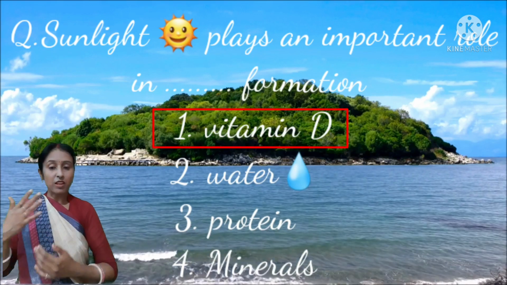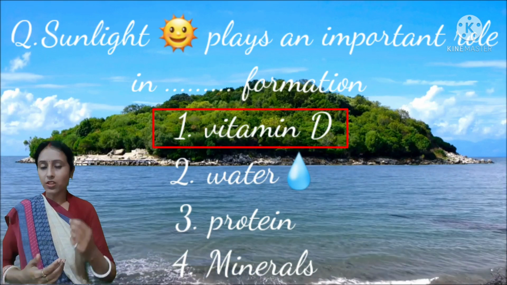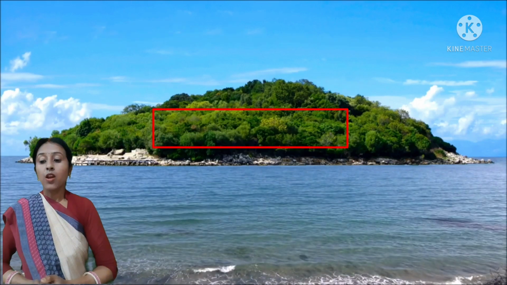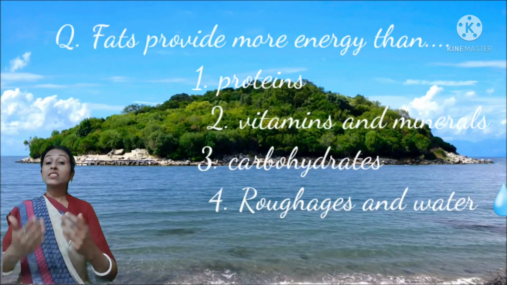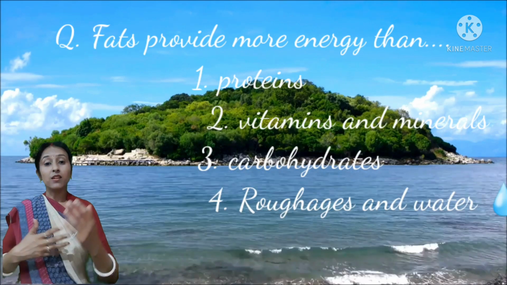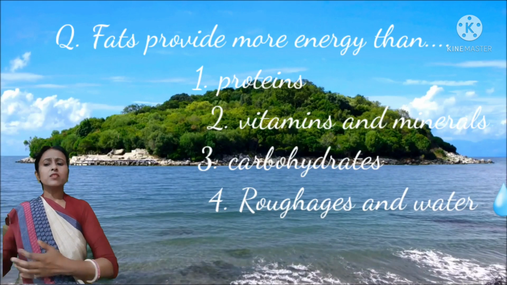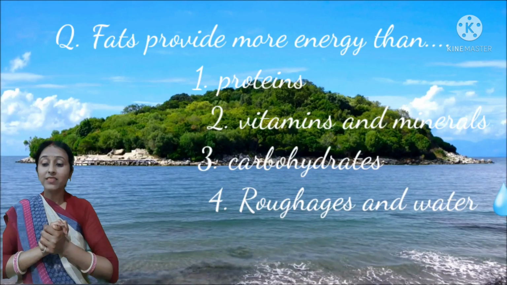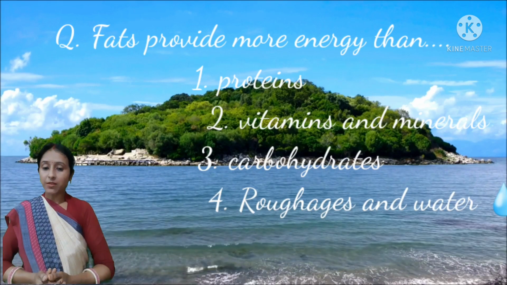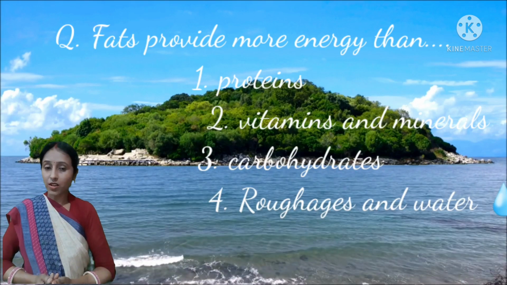So, such type of questions come in your unit test. Four options are there and you have to take out the correct option. Okay. The next one is, fats provide more energy than what? Fats as well as carbohydrates are energy giving foods, and fats give us more energy than, your options for the question, proteins, vitamins and minerals, carbohydrates and roughage and water.